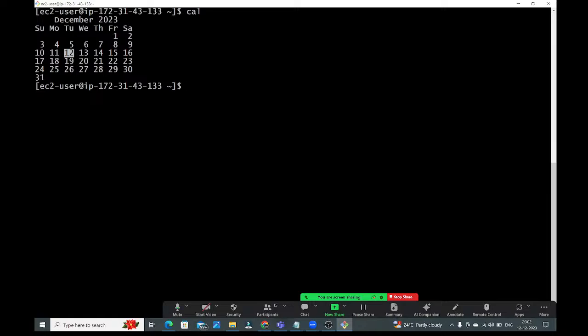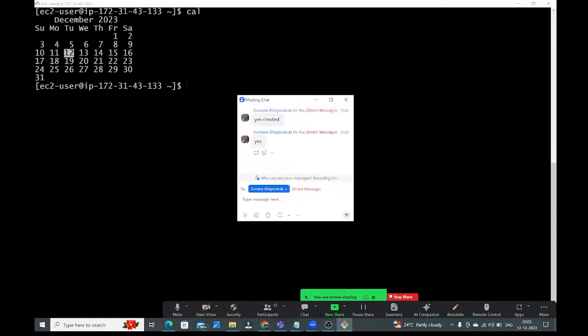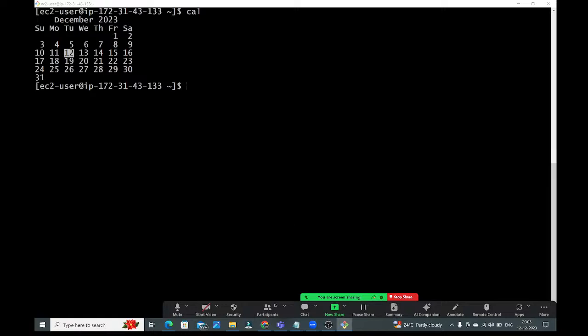How have we connected with this Linux virtual machine? Through Git Bash. Here I have used Git Bash as a client software to connect with the Linux virtual machine which is created in the AWS cloud. Are you guys clear? How to connect with the Linux virtual machine using Git Bash? Guys, respond. Is it clear? Right. Good.